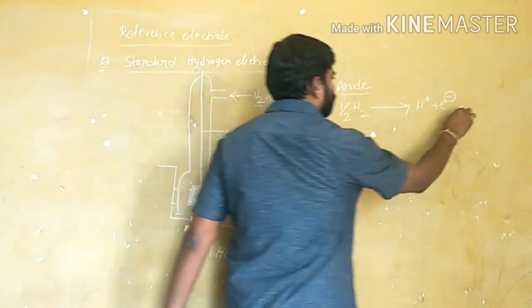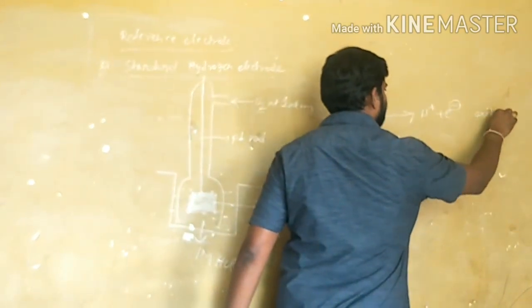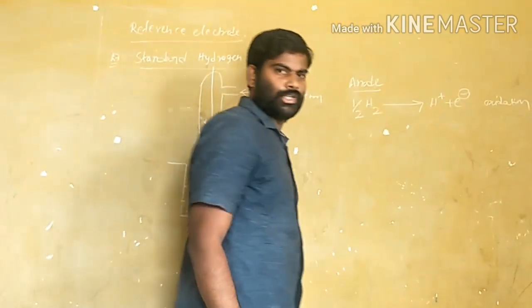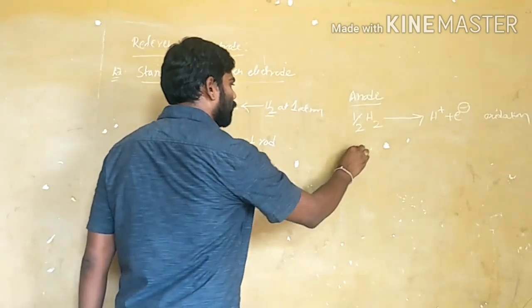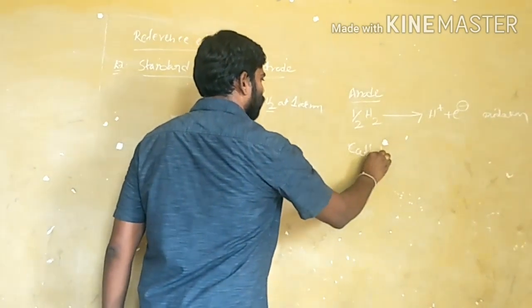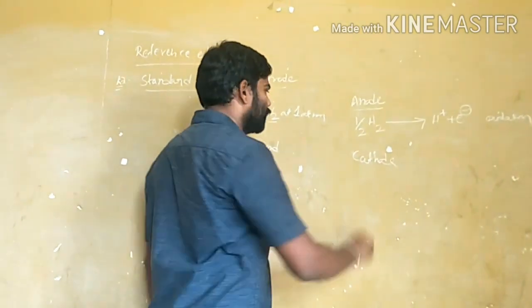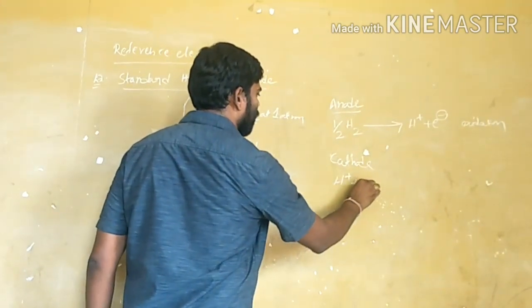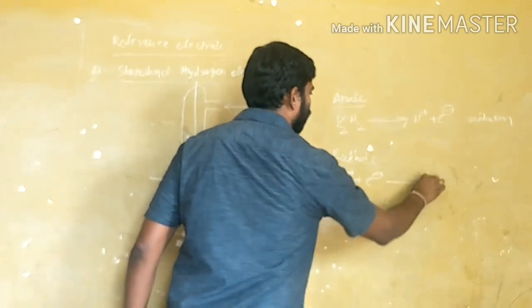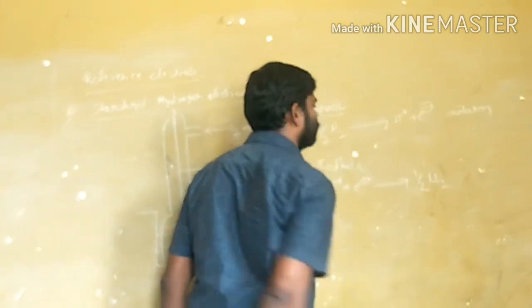If it acts as an anode, oxidation is possible. It may also act as a cathode. If it is acting as a cathode, reduction is possible: H plus, by gaining electrons, produces H2 gas.